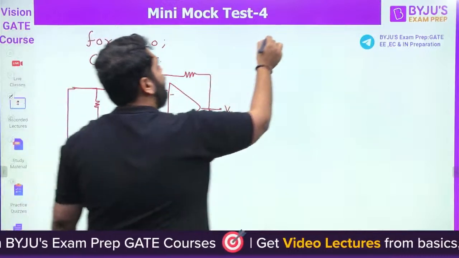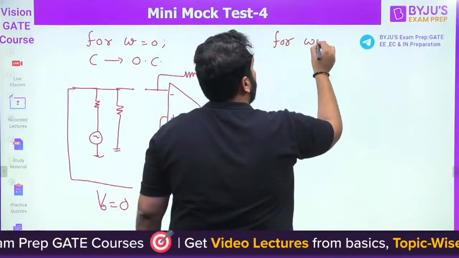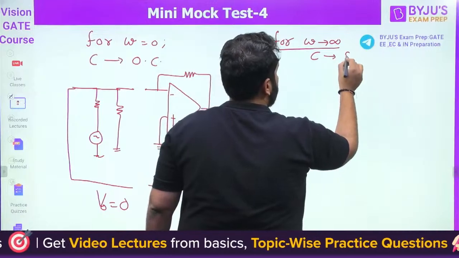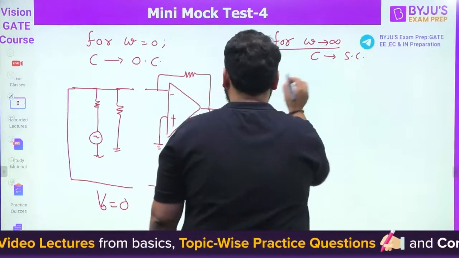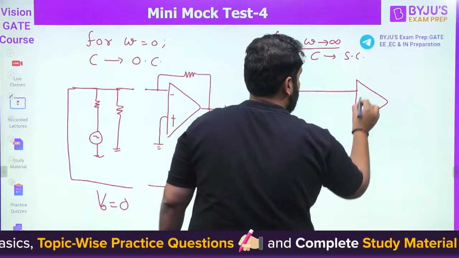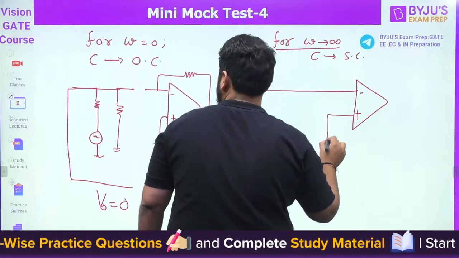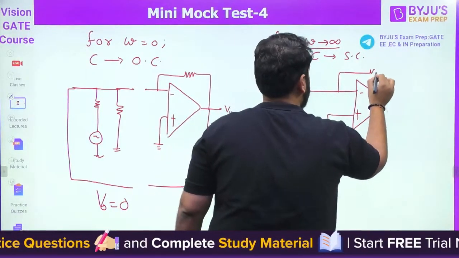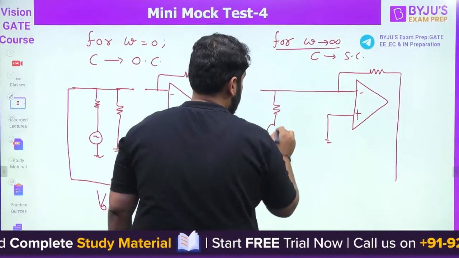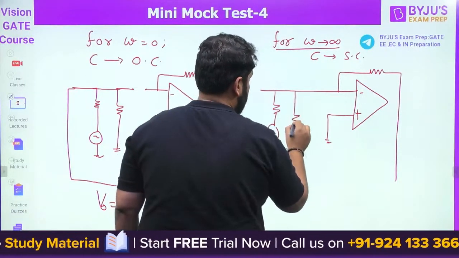Now let's talk about omega tends to infinity. For omega tends to infinity, the capacitor will be a short circuit. So if the capacitor is a short circuit, let's draw the diagram. Then the diagram will be like this.